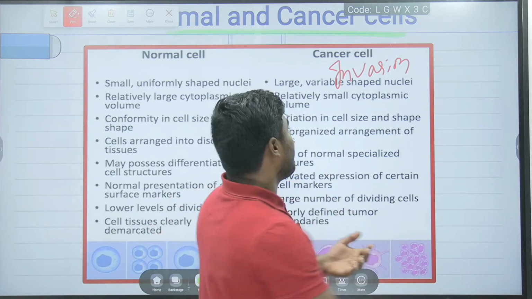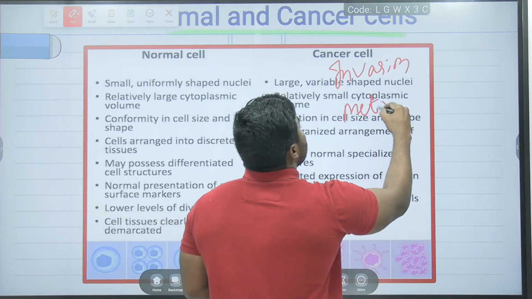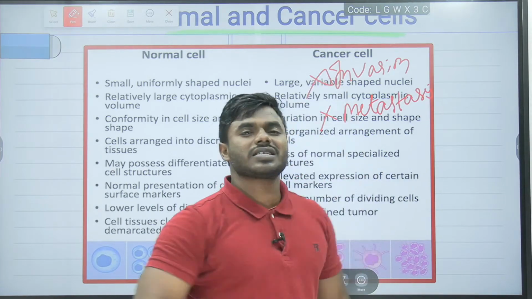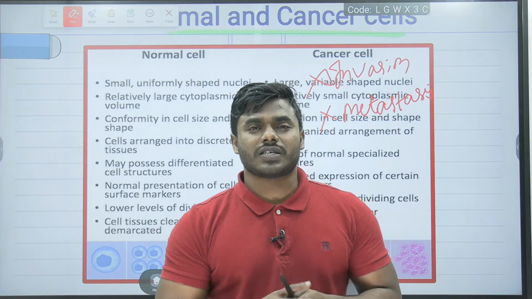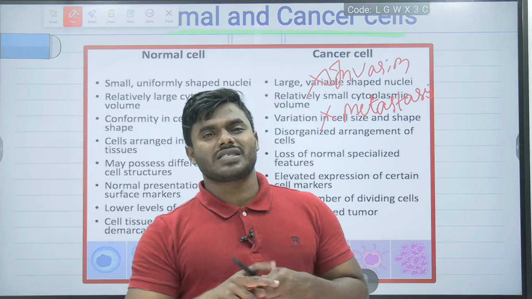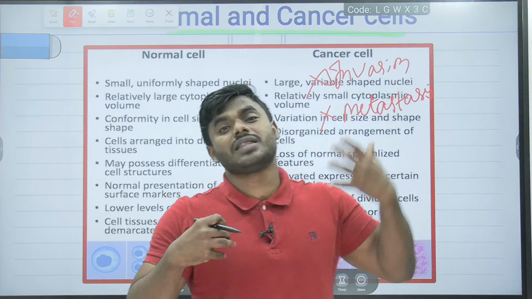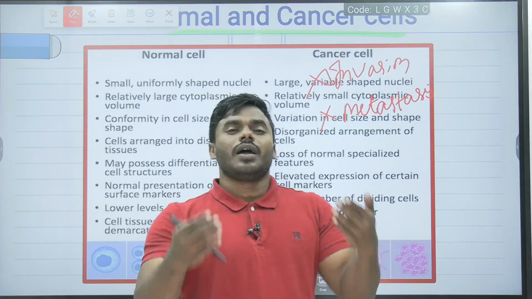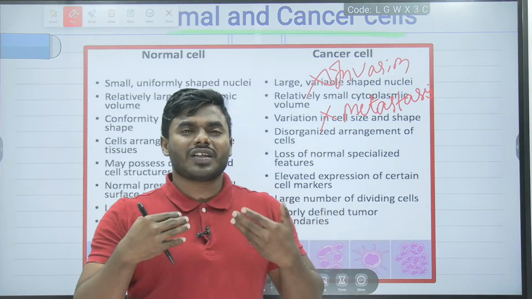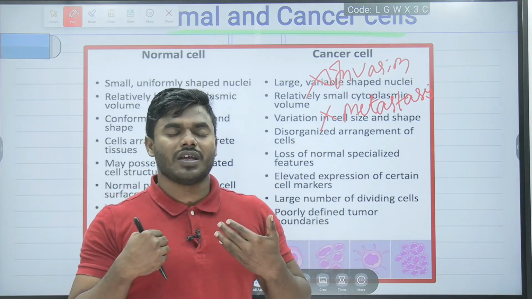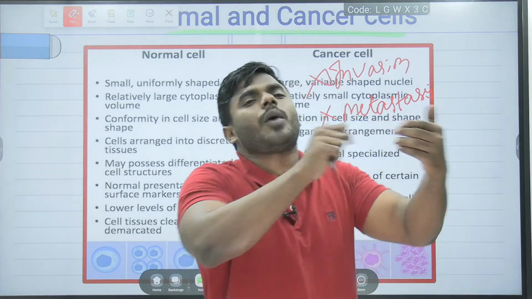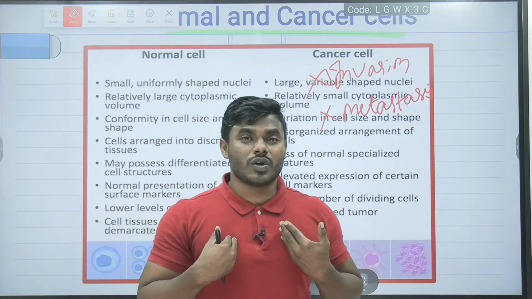And the more important point, our normal cell never ever shows the process of metastasis. What is metastasis? Forming new colonies somewhere else in the body. That is called metastasis. That is never shown by the normal cell. Now, whatever characteristics I have explained for the normal cell, the cancer cell will show entirely opposite properties. Every student has to listen to me carefully.